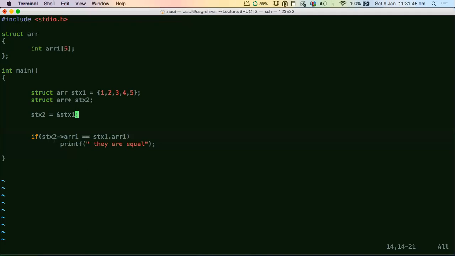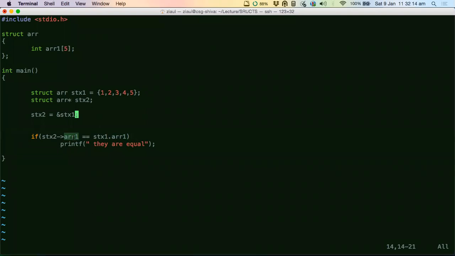Sure. And we can compare the arrays of the same structure. Basically you are comparing the same array. It's like you are comparing yourself to yourself. This is the same array, right? And if we had to compare two structures of the same structure type, but different values, like stx1 and stx2.